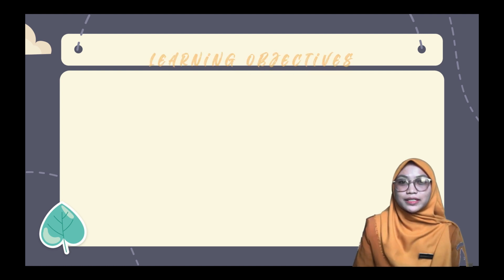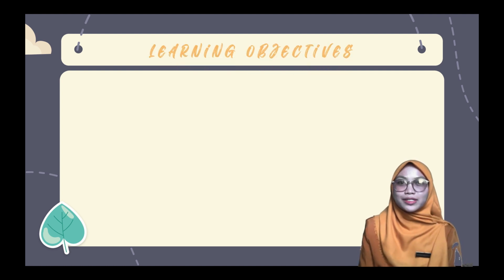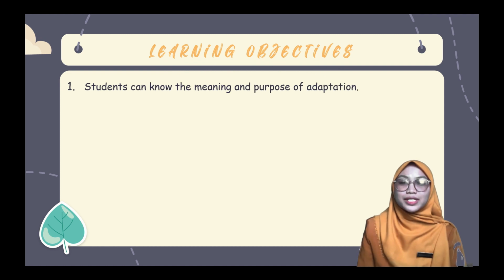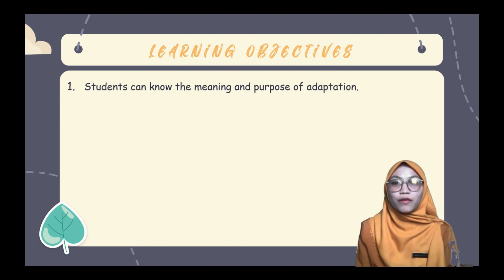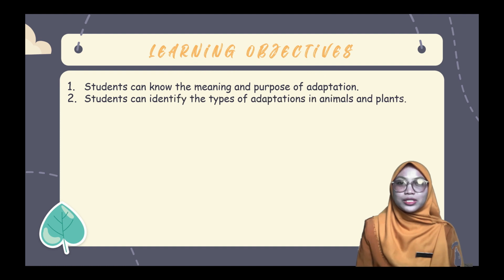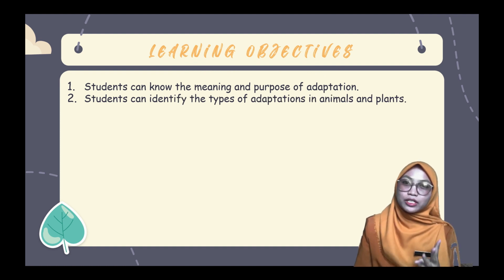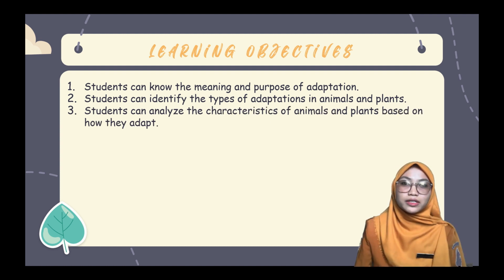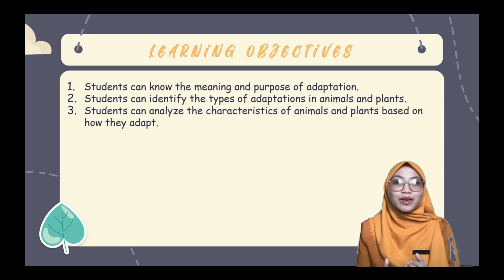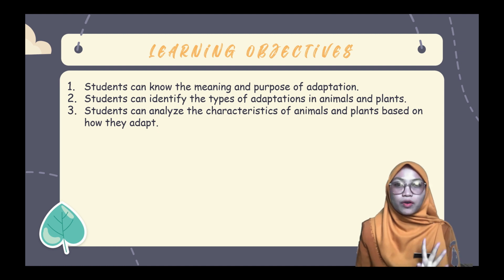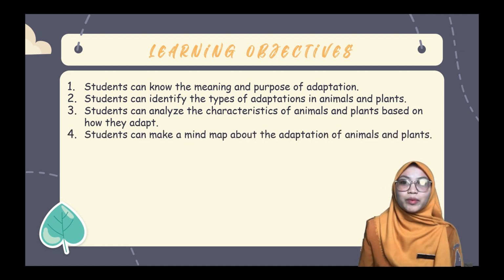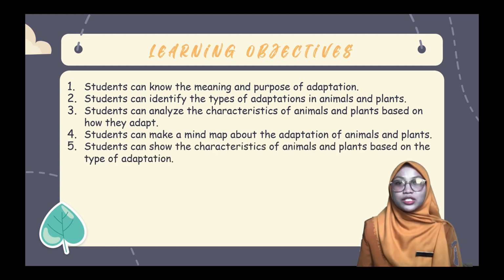The learning objectives that we will carry out are as follows. First, students can know the meaning and purpose of adaptation. Second, students can identify the types of adaptation in animals and plants. Third, students can analyze the characteristics of animals and plants based on how they adapt. Fourth, students can make a mind map about the adaptation of animals and plants. Fifth, students can show the characteristics of animals and plants based on the type of adaptation.